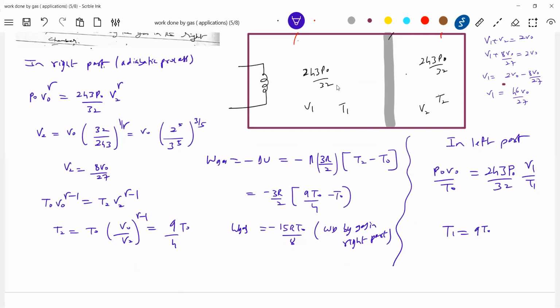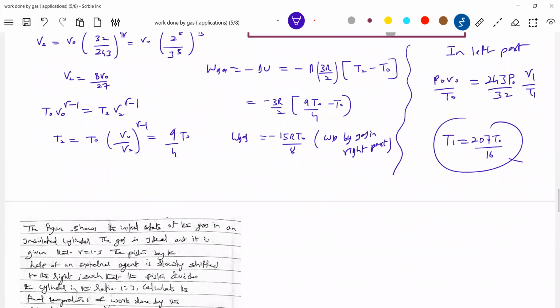Let me write it. How come both same? Sir, it is 217 T naught by 16, sir. 207, sir. 207 T naught by 16. Not 217. No, sir. Okay, check once, I'll go back. 207 only, sir. Sorry, sir. 207. Yeah. Okay, now read this question.